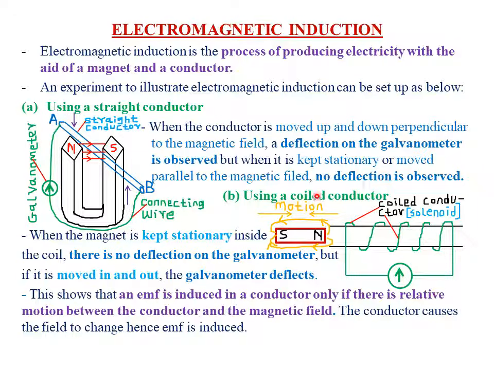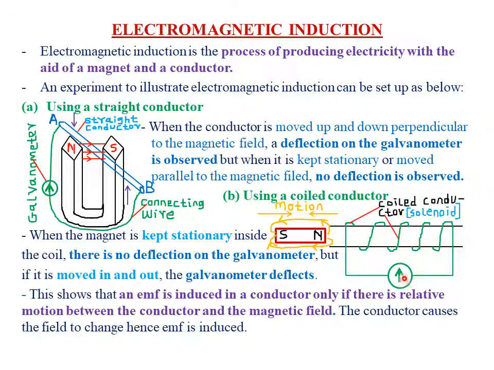Now, the same experiment can also be carried out using what we call a coiled conductor. So this is our coiled conductor. Then of course we connect it to the galvanometer to detect whether some current is being induced or not. We have said that a galvanometer usually has a pointer. When no current is passing through the galvanometer, its pointer is always at the 0 mark. Then its scale increases towards the right-hand direction, or in the clockwise direction. Then in the left-hand direction, or in the anti-clockwise direction, its scale reduces.